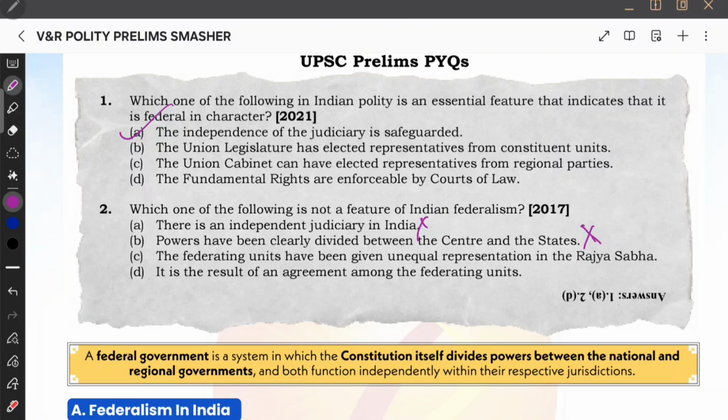The federating units have been given unequal representation in the Rajya Sabha. Unequal representation. This one I can call a unitary feature because just now I have studied. The fourth option, it is a result of an agreement among the federating units. D option is absolutely correct. All the federating units are agreeing and becoming one unit. So that is definitely unitary. Federating units have been given unequal representation in Rajya Sabha. Anyways, they are given representation. So to a certain extent it will be called federal, but unequal, it will be called unitary. But more likely, option D is not having any contradiction. Therefore, we'll go with the best fit option D.